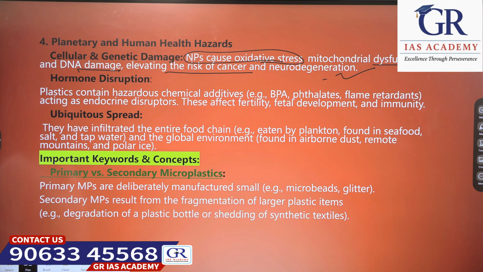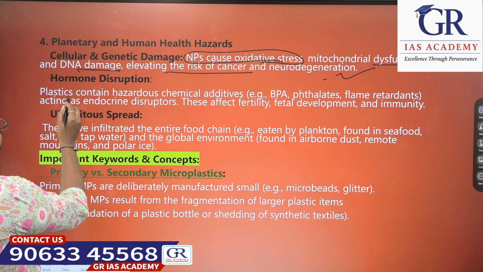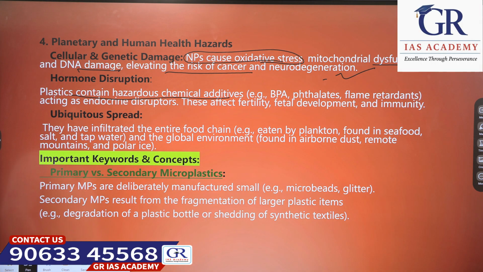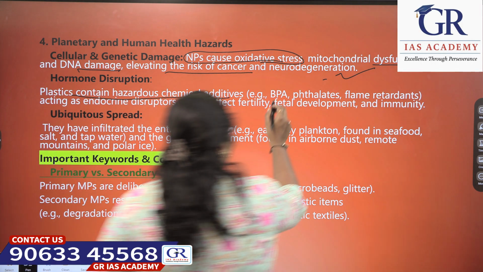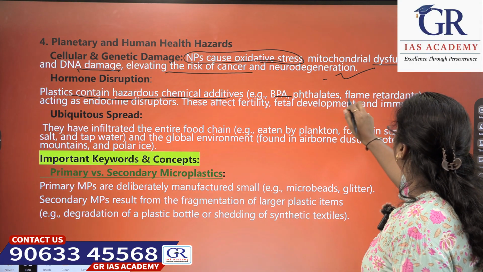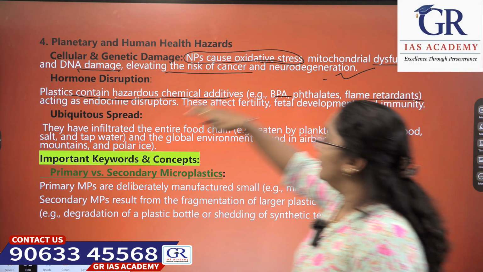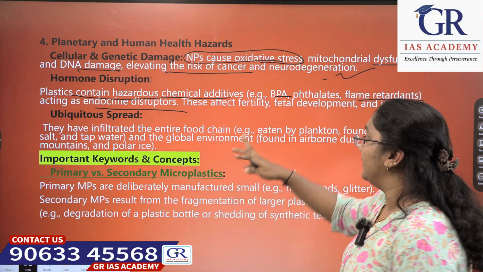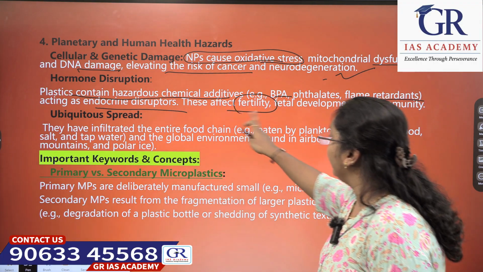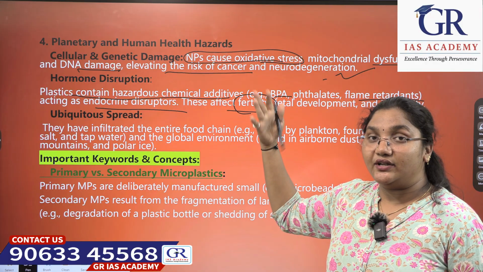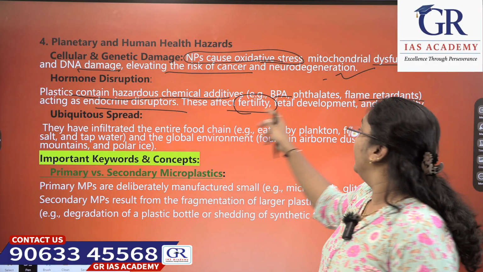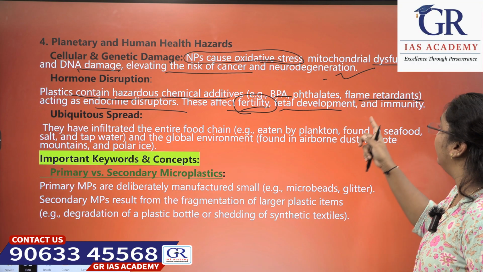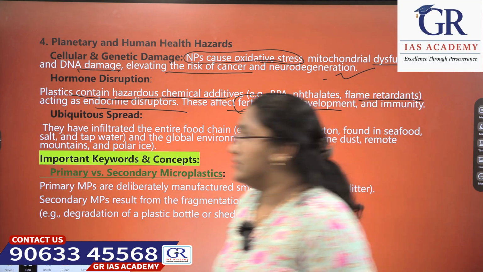Hormone disruptions. Obviously, they can disrupt the hormones because plastics contain hazardous chemical additives like BPA and flame retardants, which act as endocrine disruptors. The endocrine hormone is being disrupted by this. These affect fertility, because fertility is one of the major concerns in India as of now. They affect fertility, fetal development and immunity also.